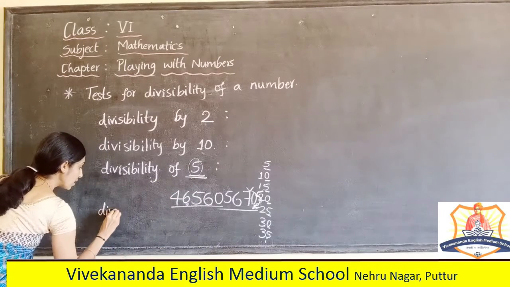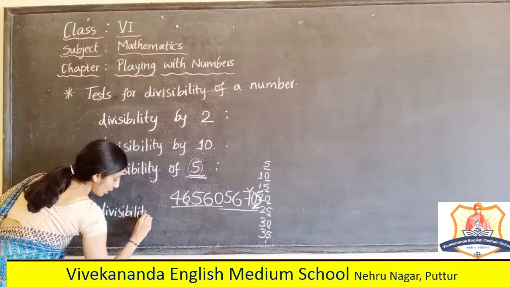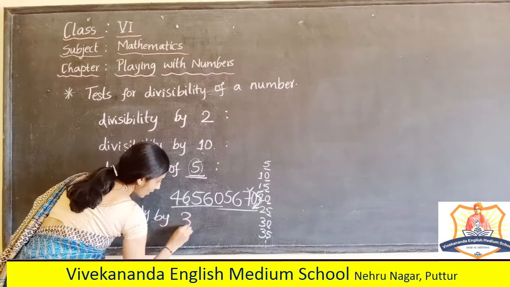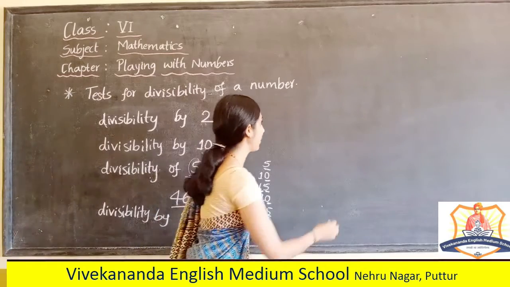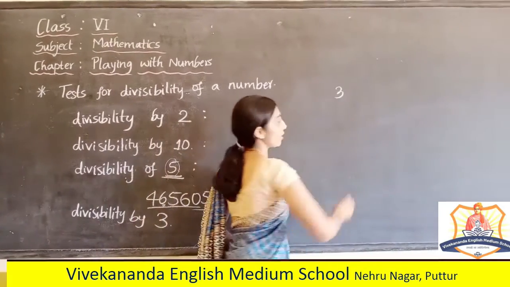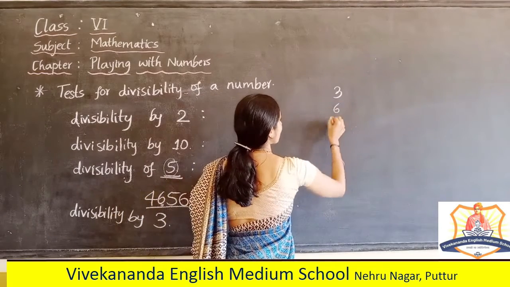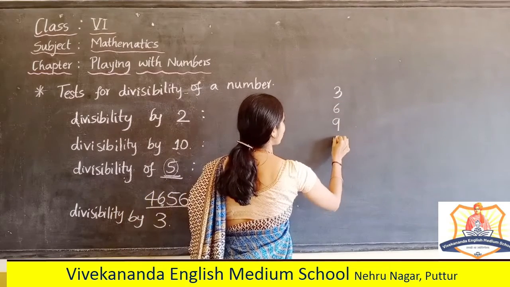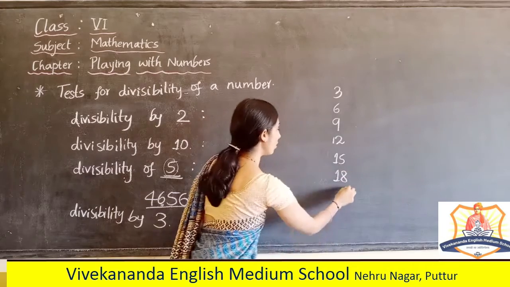Next number is divisibility by 3. How can I say divisibility by 3? Before that, let me list out the multiples of 3. 3, 6, 9, 12, 15, 18, it goes on.